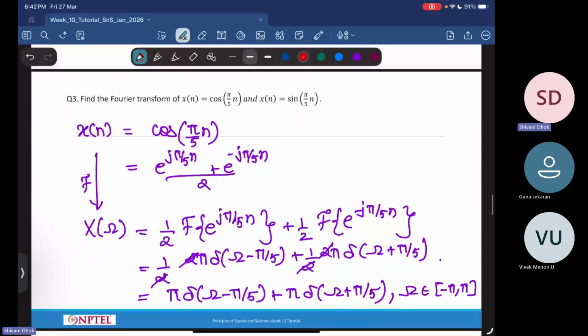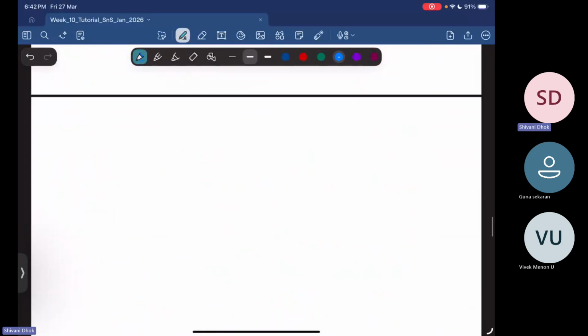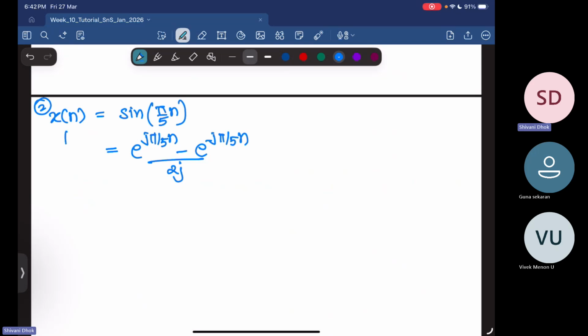Now we have another signal, x[n] equal to sine of pi by 5 n. This I can write as e power j pi by 5 n minus e power minus j pi by 5 n, divided by 2j. So the Fourier transform, capital X of omega, will be 2 pi delta omega plus pi by 5 minus 2 pi delta omega minus pi by 5.